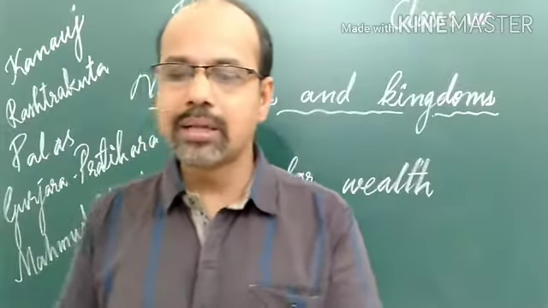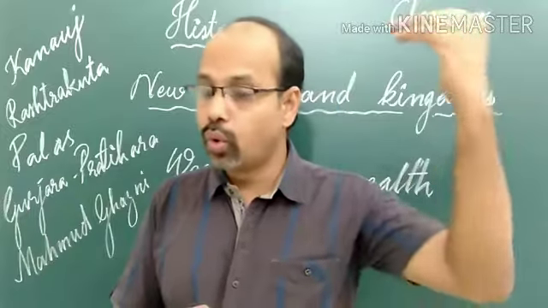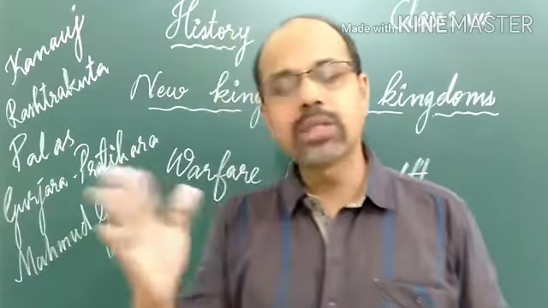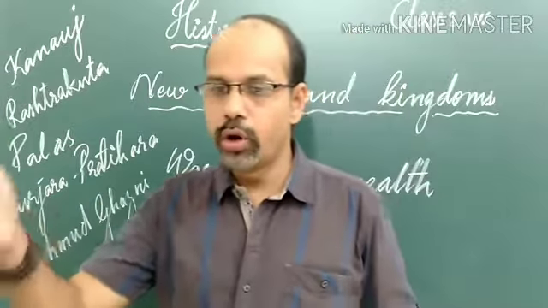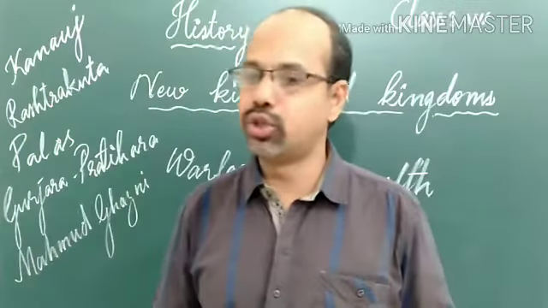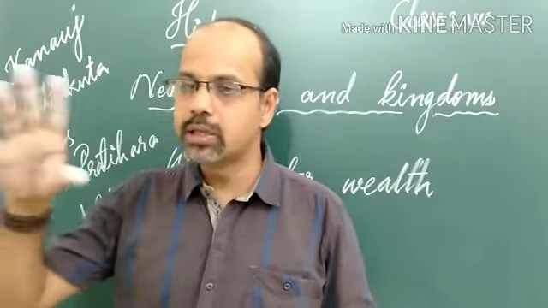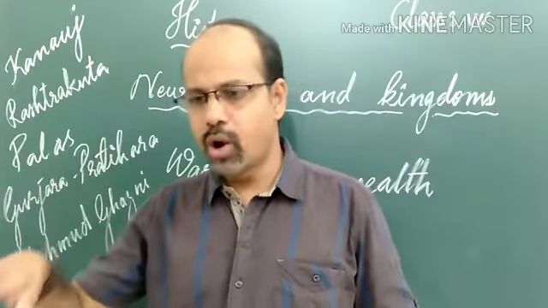The Chahamanas were other rulers who ruled over North India, later known as the Chauhans. The Chahamanas or Chauhans ruled over the region around Delhi and Ajmer. They were also very powerful.